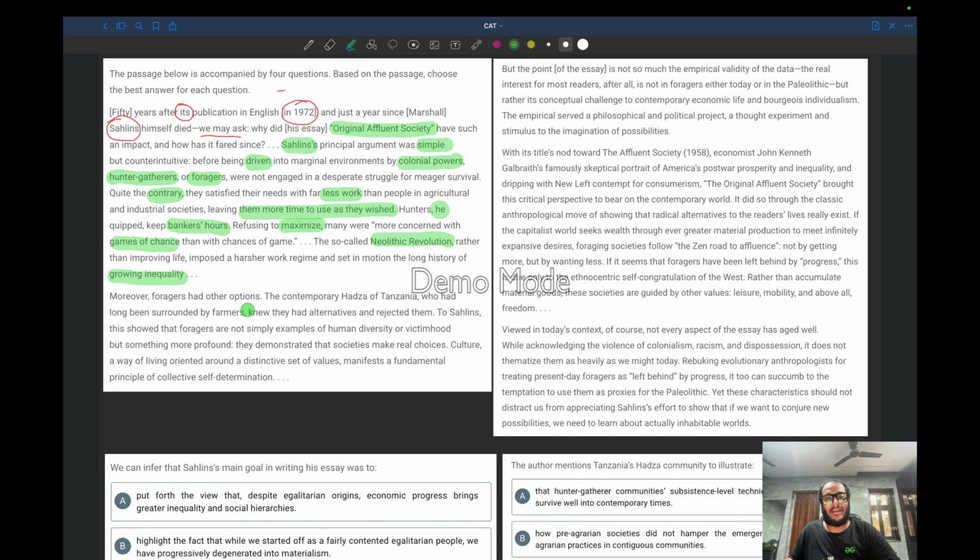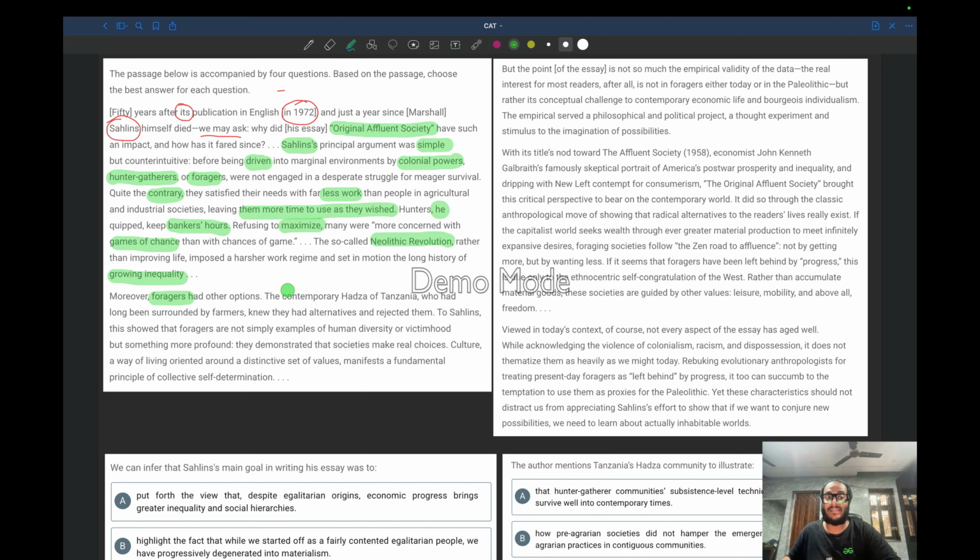Moreover, the foragers had other options. The contemporary Hadza of Tanzania. Now the author is giving an example. These foragers had other options to pursue. We don't know the options yet, but the author says they had more options in comparison to either working or spending free time.